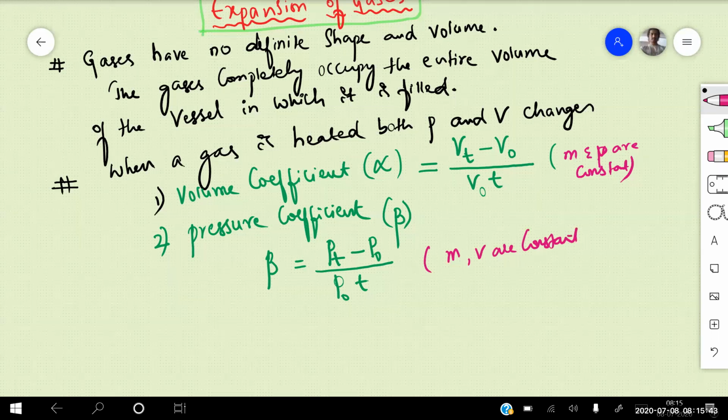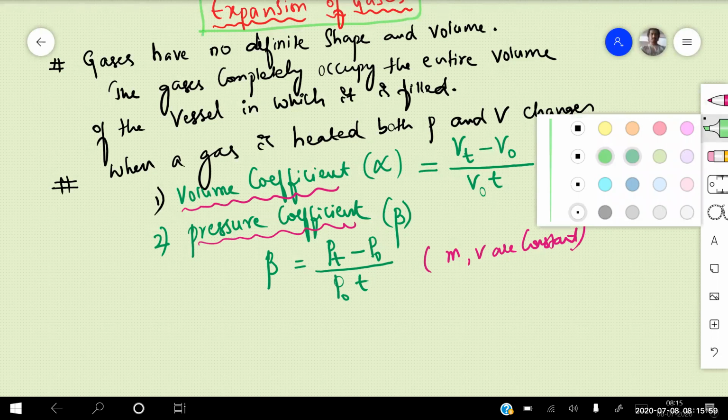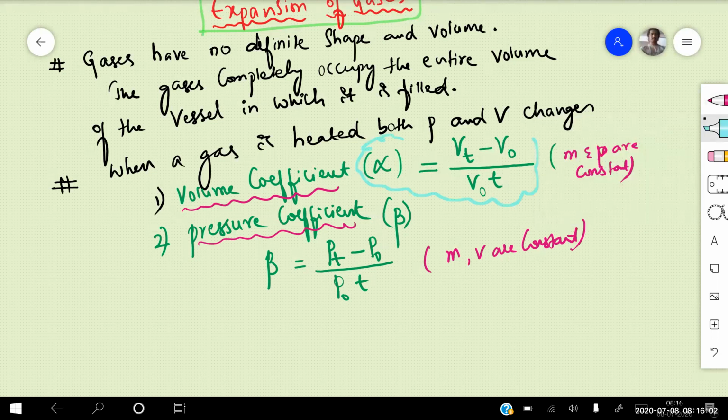Clear for everyone? So when a gas is heated, we have two coefficients. One is known as volume coefficient, another one is known as pressure coefficient. Volume coefficient is represented by alpha. So alpha is equal to Vt minus V naught divided by V naught into T. Vt means volume at T degree centigrade minus volume at 0 degree centigrade, divided by volume at 0 degree centigrade into temperature. In the same way, beta is equal to Pt minus P naught divided by P naught into T. Clear for everyone?